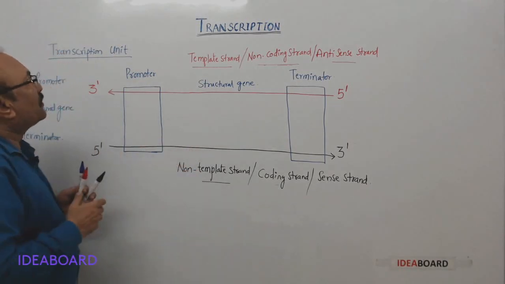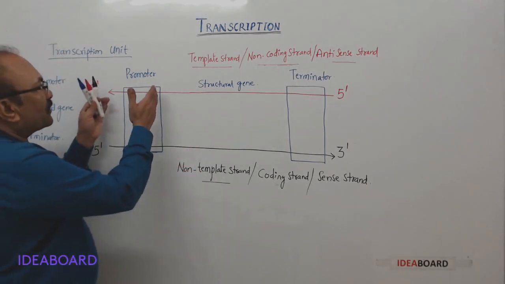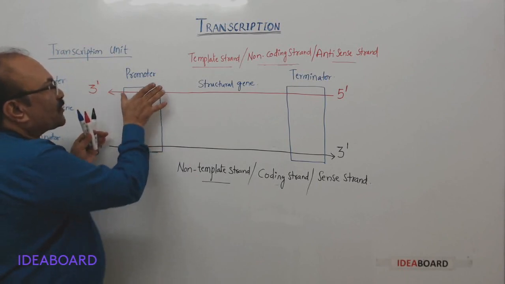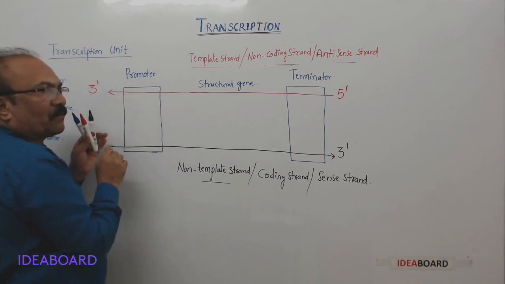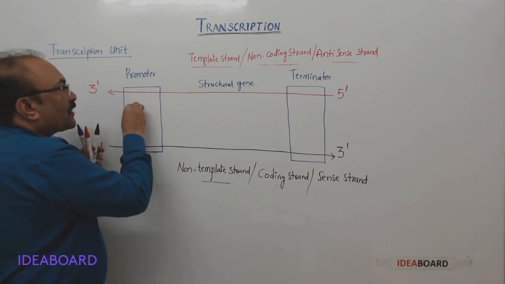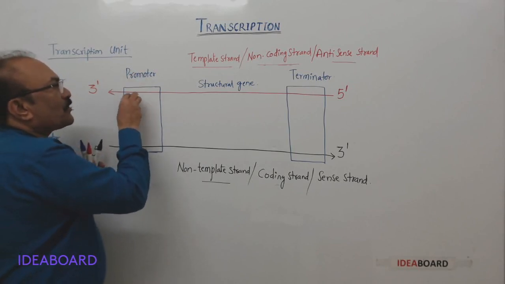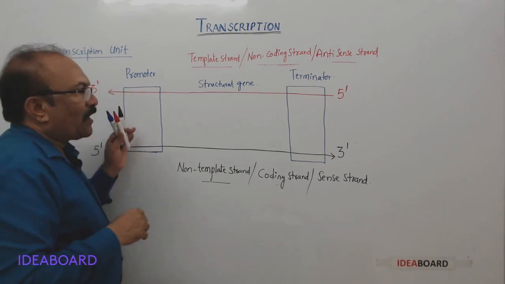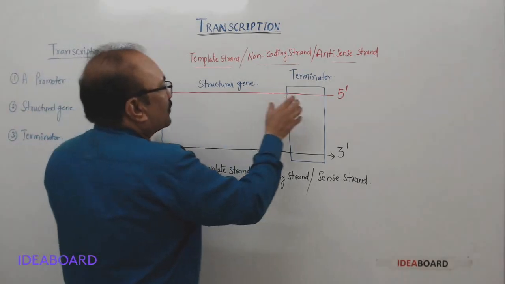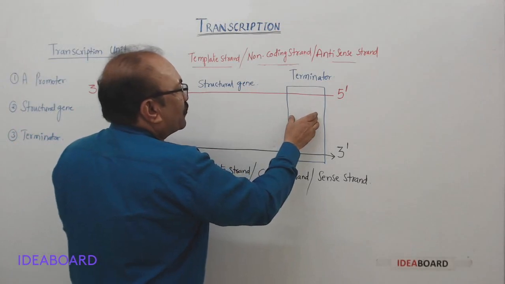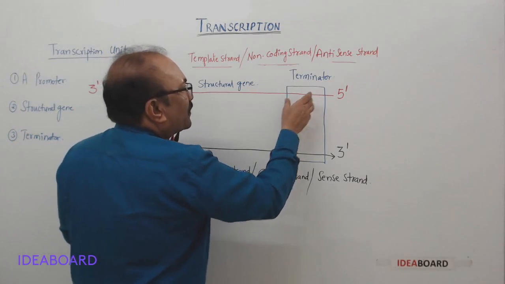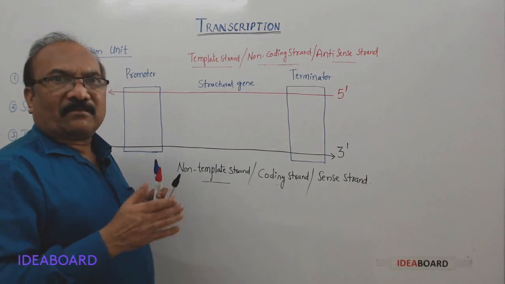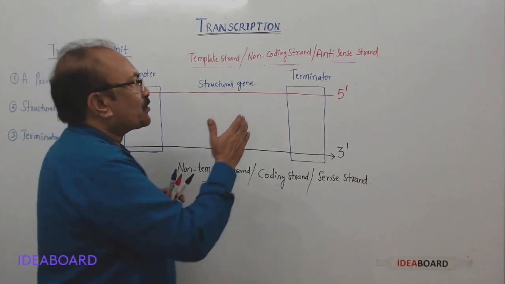In this transcription unit, a specific sequence which is recognized by RNA polymerase enzyme is called promoter region or promoter site. And at this end, you will find what? A terminator sequence, where the transcription will be stopped.